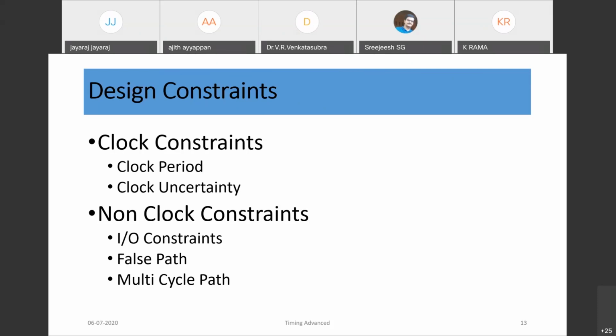So data comes to our chip with respect to a clock, and from our chip data goes out to any other external world. There comes the importance of IO constraints, and the others are false path and multi-cycle path. These two are also important constraints when we design our circuit.